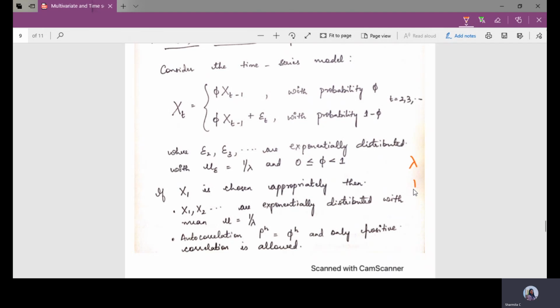So how are we going to estimate the parameter? The parameter is estimated as 1 by lambda, where lambda is estimated using 1 divided by the mean value, that is mu. So if I denote the mean here as mu, this will be 1 divided by lambda.